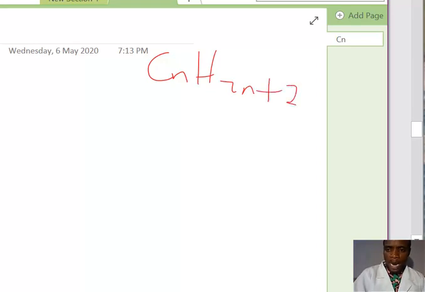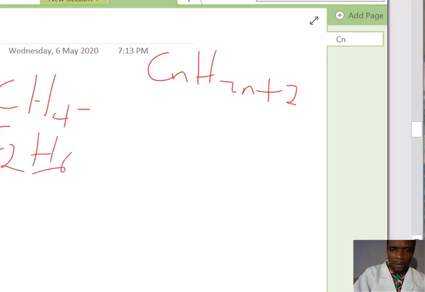So if n is 1, we'll have C1, H2 times 1 is 2, plus 2, that is 4. That is CH4. This is the one we call methane. The second one, if n is 2, we'll have C2, H2 times 2 is 4, plus 2, that is 6. That is C2H6. If n is 3, we'll have C3, H2 times 3 is 6, plus 2, that is 8.